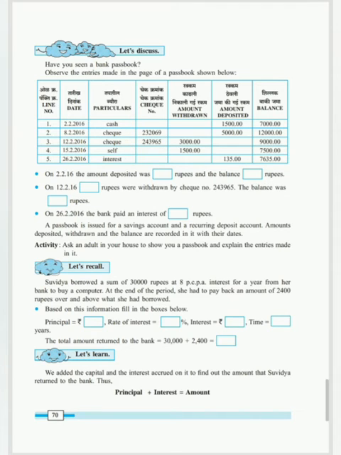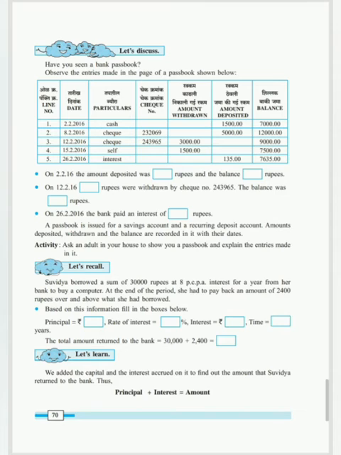Then again on 26th of February, interest was given by the bank. Now who gives the interest? The bank gives you the interest. Why? Since you are storing your money in the bank, the bank pays you a certain amount of interest. Okay, so that is for your profit.